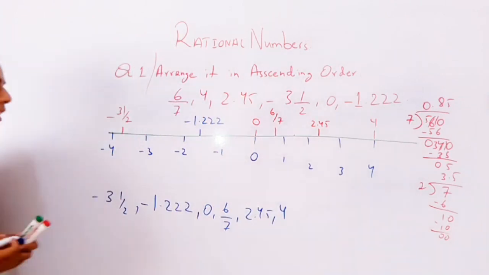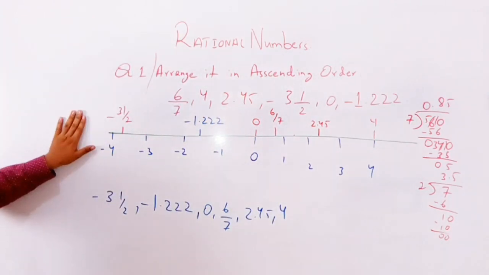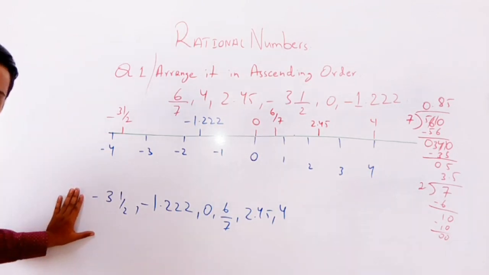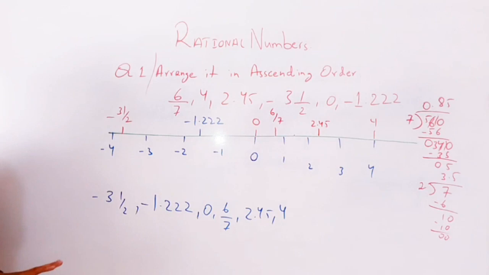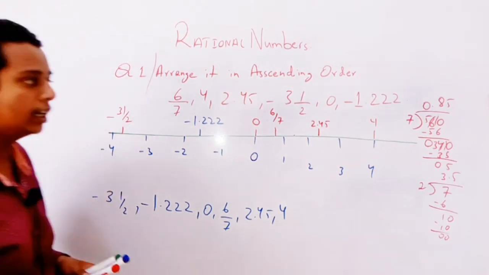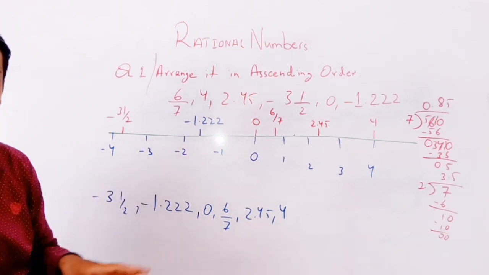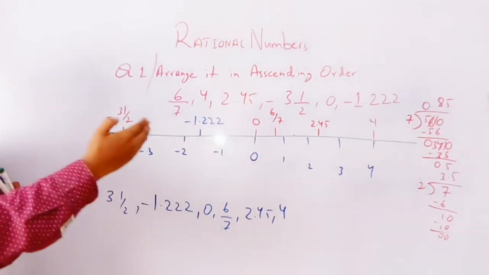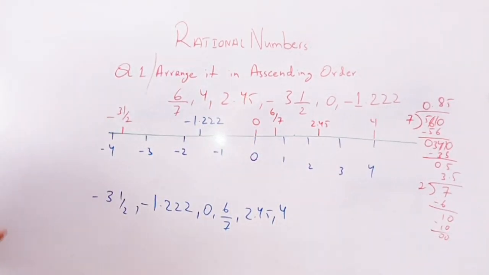So that's how, first of all, we have to arrange it on the number line. Then we have to convert it into the ascending or descending order. Hope this thing is clear to you. It's the same if they say arrange it into the descending order. अगर हमें इसको descending order में arrange करने को बोला जाए तो क्या करेंगे हम, उस साइड से लिखना शुरू कर देंगे. First of all 4, then 2.45, then 6 upon 7, then 0, then -1.222, then -3 1 upon 2. Hope this thing is clear to you.